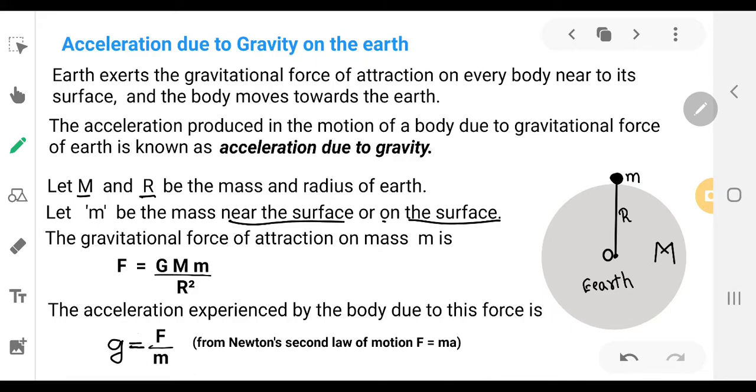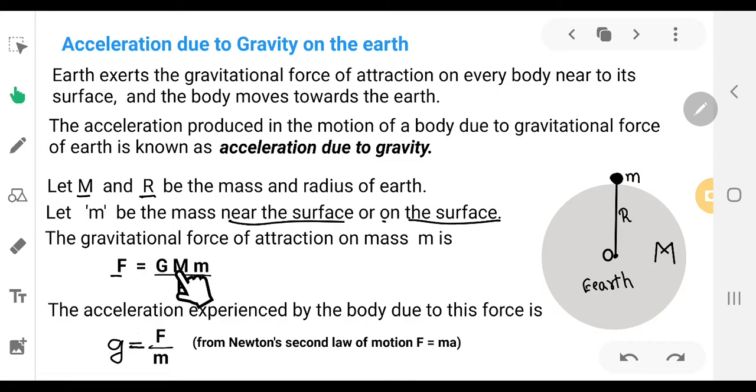Then according to Newton's law of gravitation, the force acting between the mass m and the earth is given by F is equal to G m1 m2 divided by square of the distance between them. m1 is mass of first object, m2 is mass of second object.